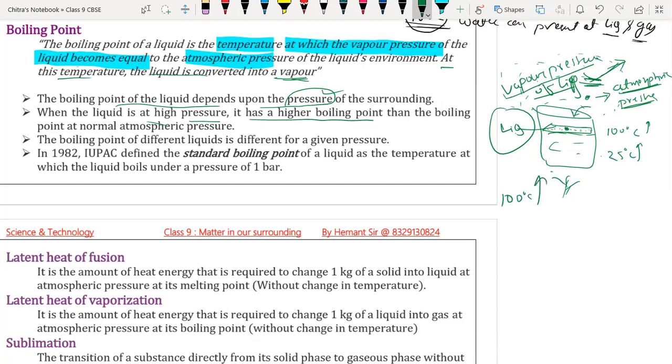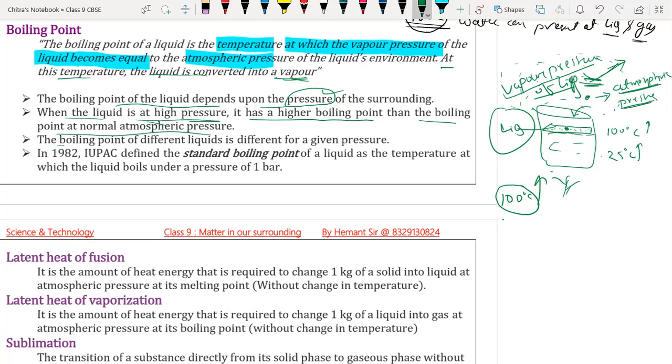If we apply less pressure, the boiling point will be lower. If water boils at 100 degrees Celsius, that means it is boiling at normal pressure.